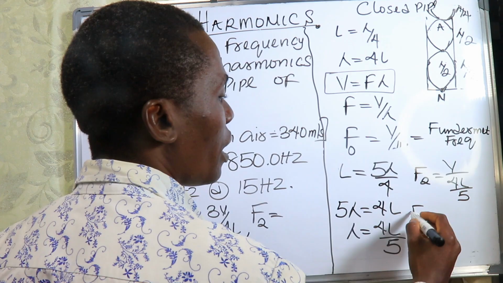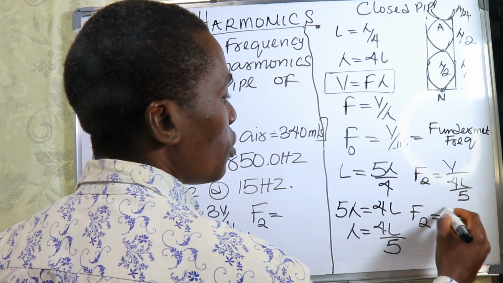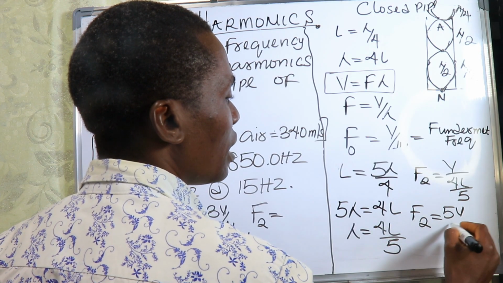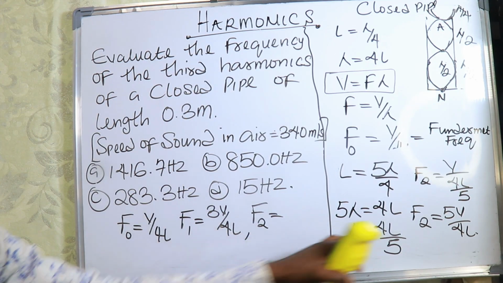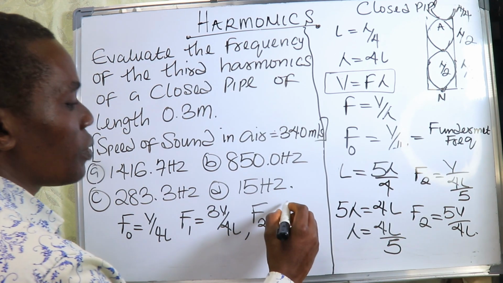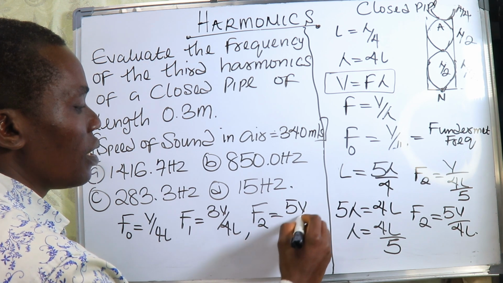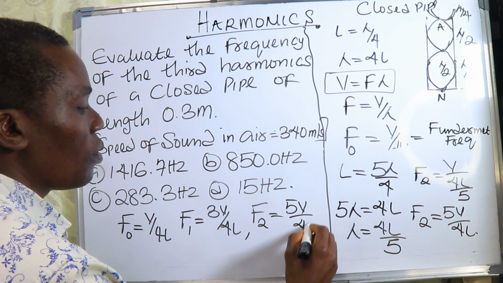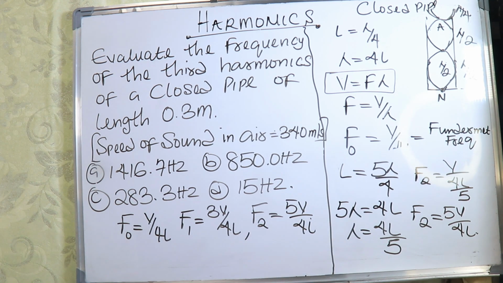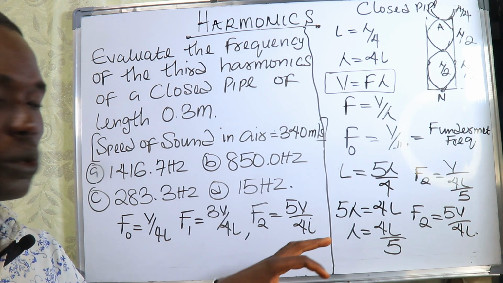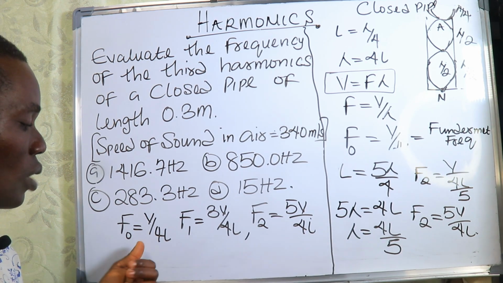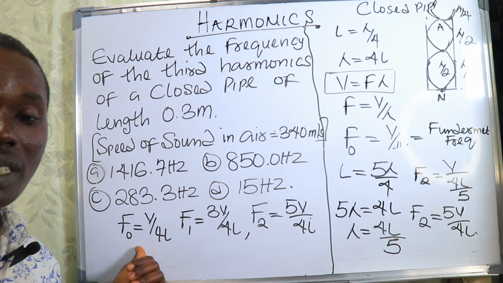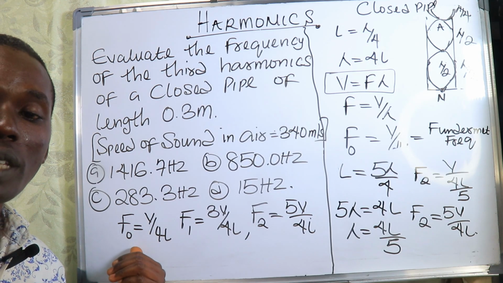So that means our F2 will be equal to 5V divided by 4L. That's our second frequency, 5V divided by 4L. So you see now, this one is what we call the first overtone. This one is the fundamental frequency, or we call it the first overtone.